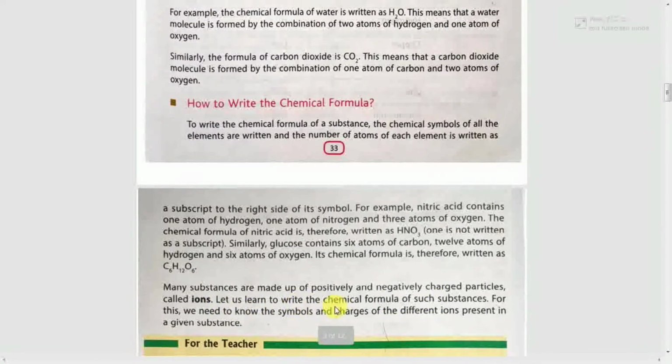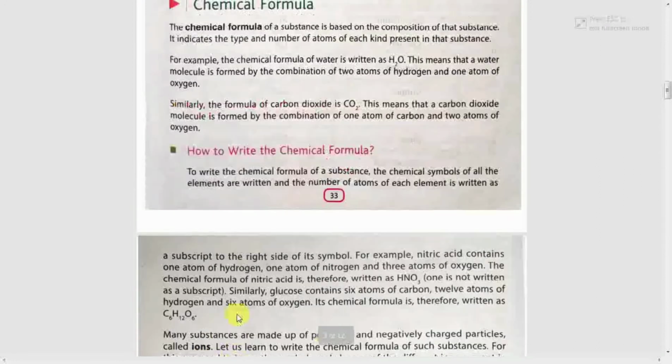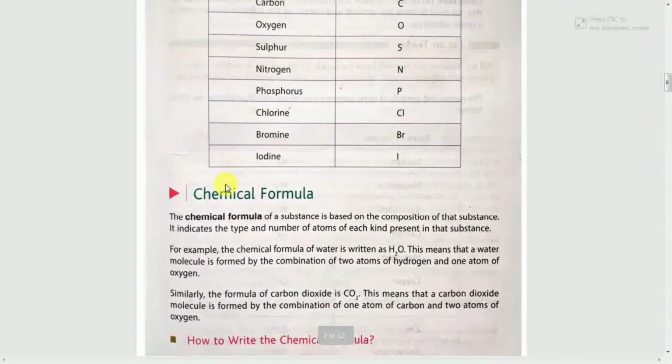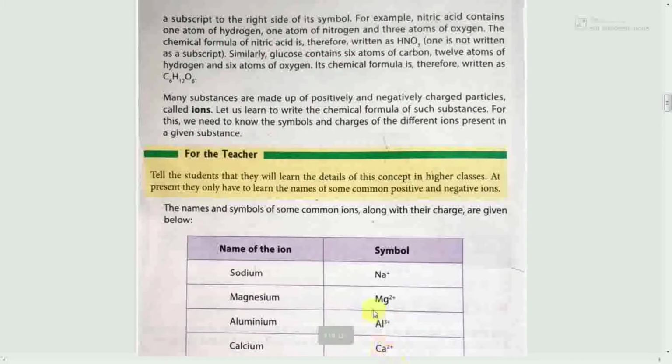Let us learn to write the chemical formula of such substances. For this, we need to know the symbols and charges of different ions present in a given substance. However, you will learn the concept of these ions in higher classes.